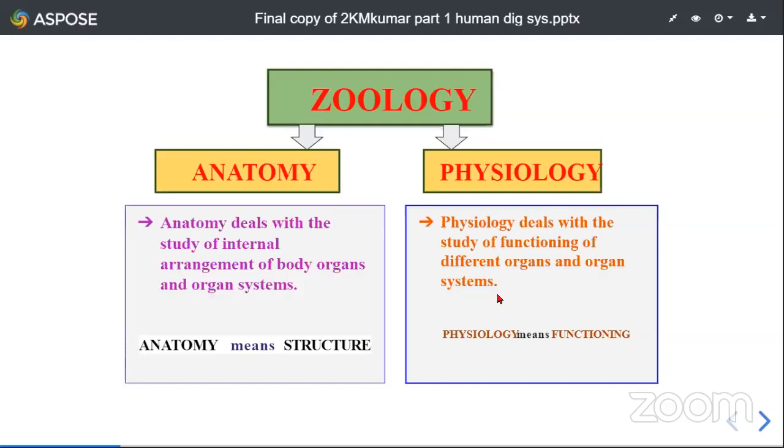To make it more simplified, anatomy simply means structure, whereas physiology simply means functioning. Students, in general, the functioning of any organ or organ system is determined by its structure. So it is always better for us to understand the structure before we know the actual functioning of any organ or organ system.